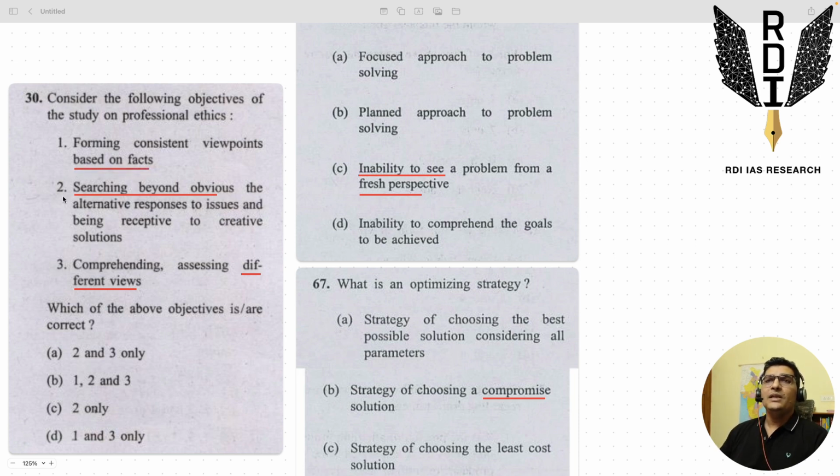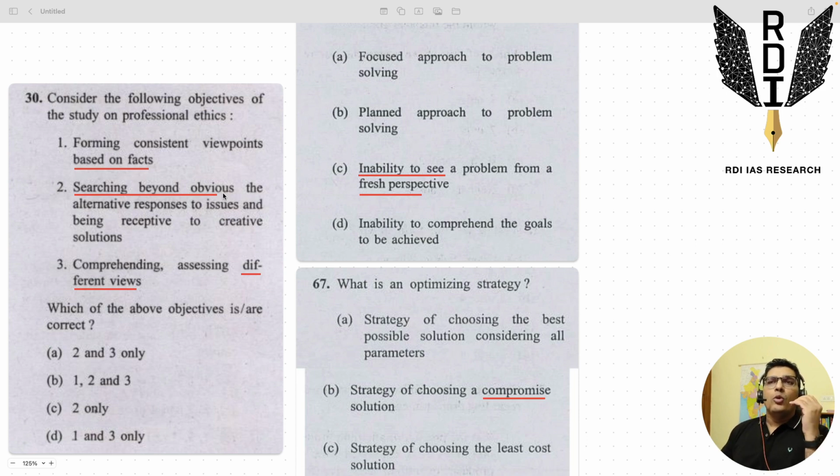The second statement says searching beyond the obvious. This is where your elimination will come. Whatever seems too obvious is what an unprepared student is going to mark. UPSC plays with psychology in the exam. It will give a question where the most unprepared student is going to mark the option that seemingly is correct. Such statements which seem obviously correct are actually incorrect.